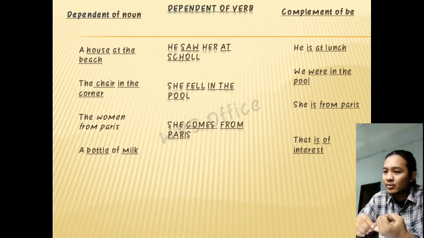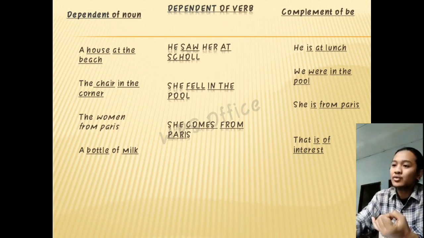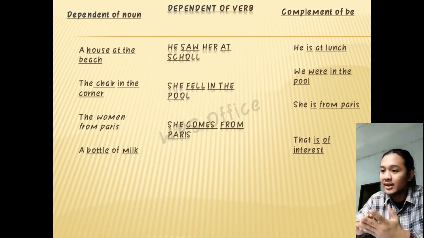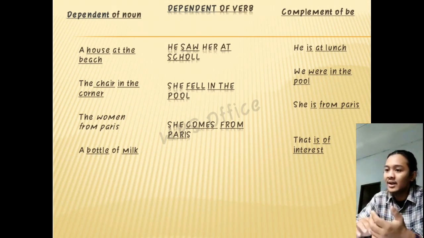For example, a house, house as the noun. The preposition phrase refers to the house, at the beach. And then the chair in the corner. In the corner refers to, depends on, the chair. And then the woman from Paris. And then the bottle of milk, dependent of noun.